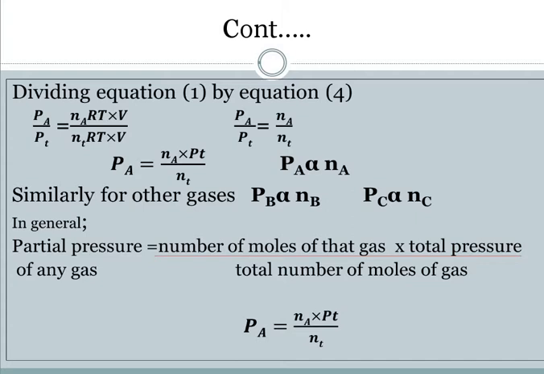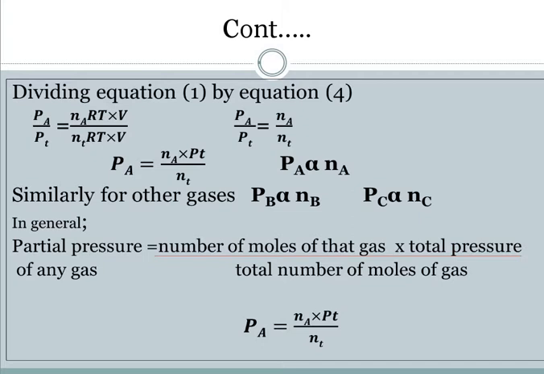Taking the things common, volume can be cancelled, temperature can be cancelled, R can be cancelled. Now what is left behind? It is PA by PT is equal to NA by NT. Leaving PA to one side, we get NA into PT by NT, or simply you can say that PA is directly proportional to the number of moles of that gas, whatever is present. This is the main equation which is derived.